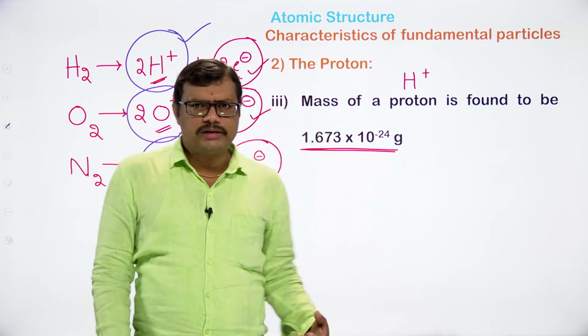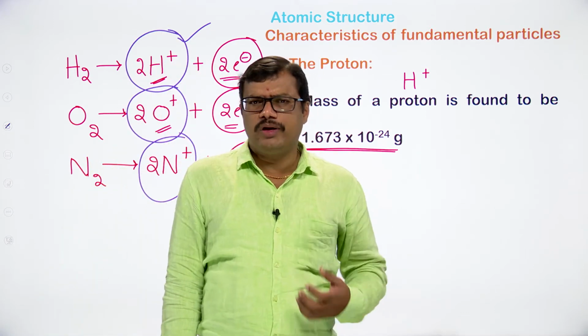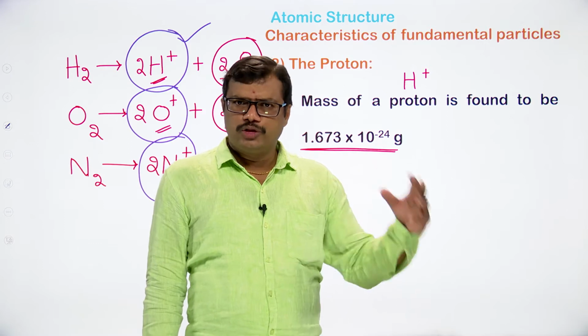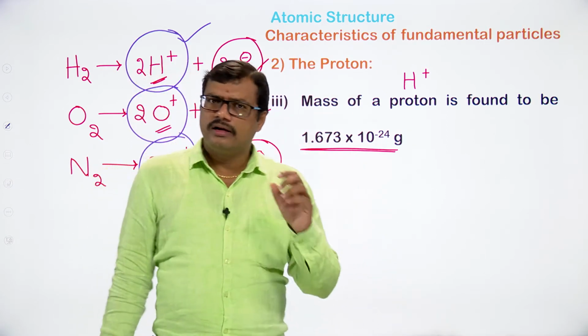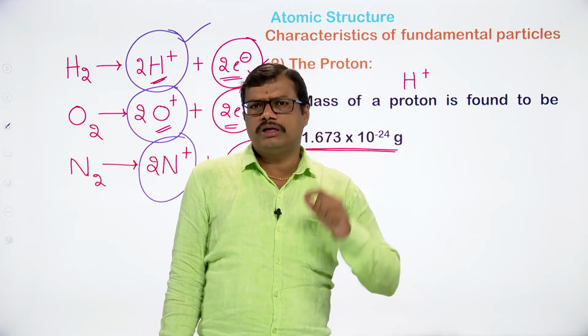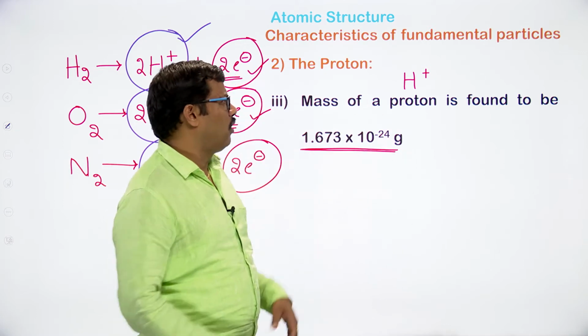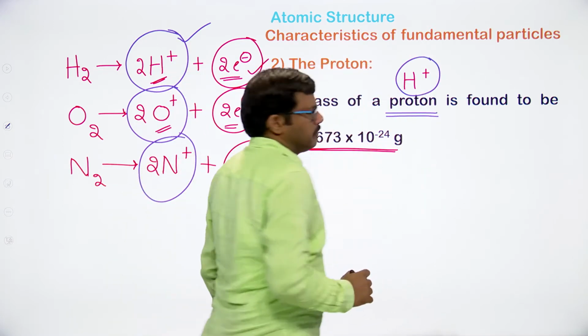So the mass of H is less, so the e by m ratio, which we call the specific charge, is found to be the highest in the case of hydrogen gas, and therefore the corresponding hydrogen with a positive charge is termed a proton. Proton means H plus.